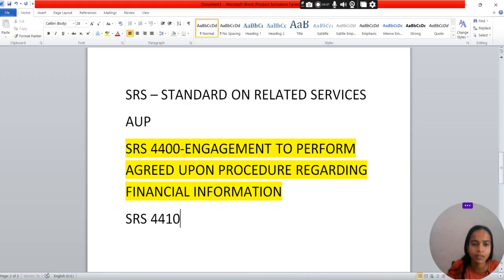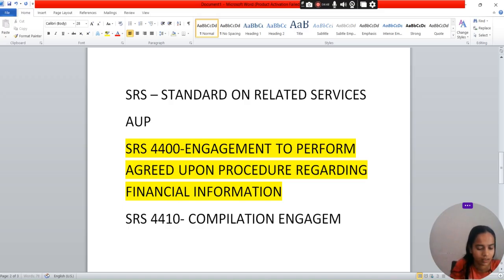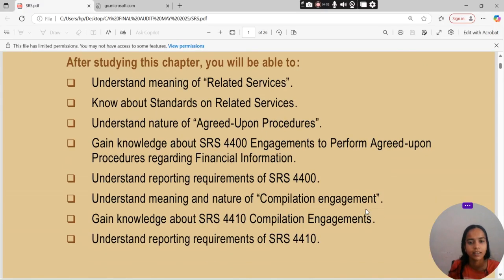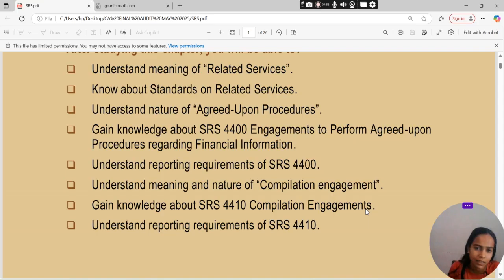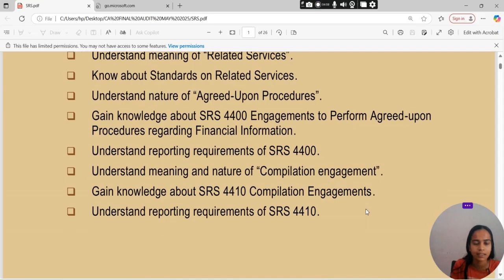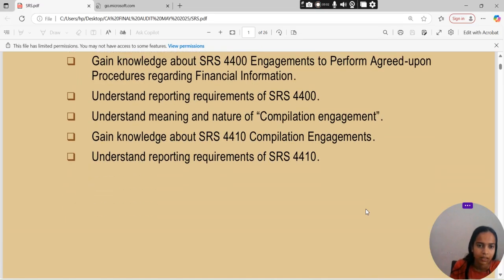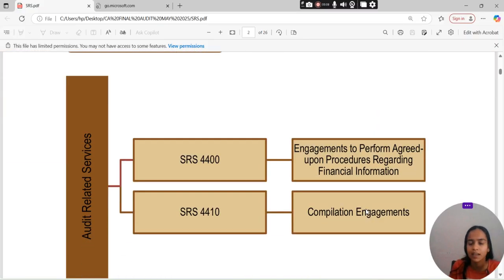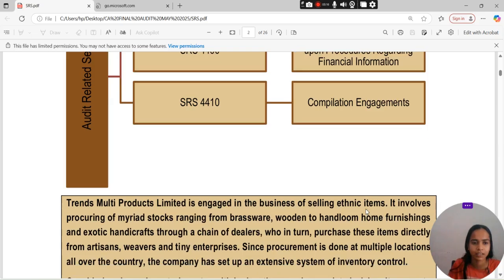SRS 4410, that is the compilation engagement. We will gain knowledge about SRS 4410 compilation engagement, and understand the reporting requirement of 4410. Further, audit related services: SRS 4400, that is engagement to perform agreed upon procedure regarding the financial information, and 4410, that is the compilation engagement.